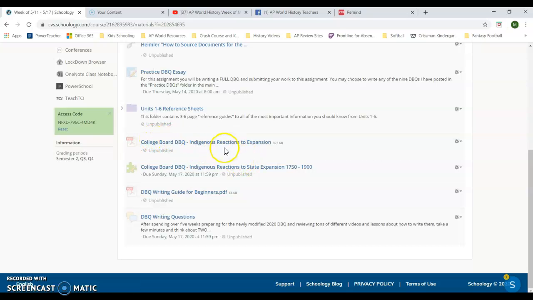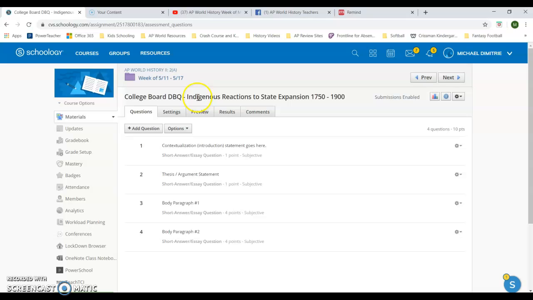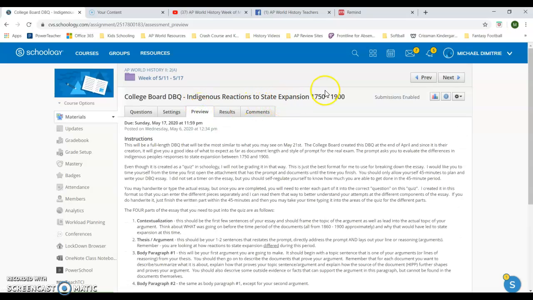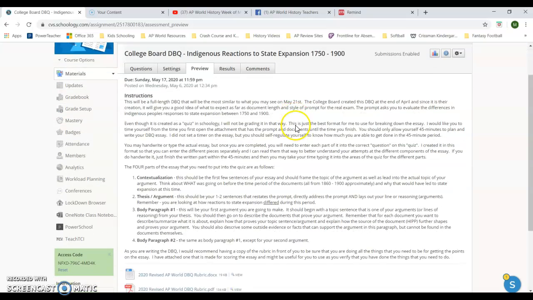So let's take a look at the College Board DBQ. It's similar to the reactions to industrialization one that you're doing this current week, that's due today, May 10th, in the sense that you're going to submit it as a quiz. It's not a quiz, but it's what I set it up as, just for my purposes of being able to review them. So here's what it's going to look like when you open it.